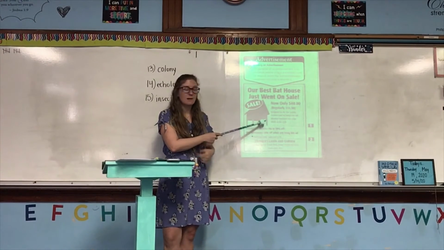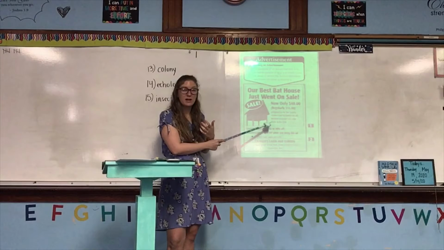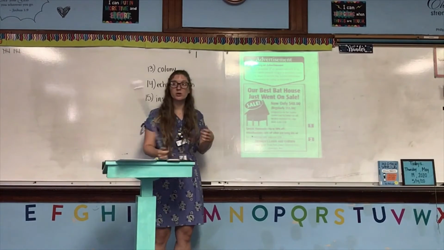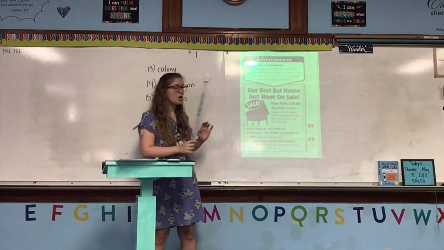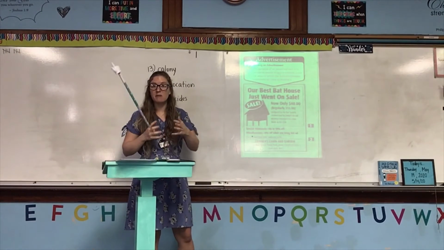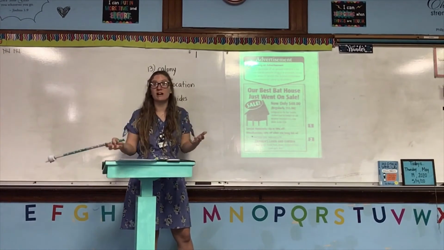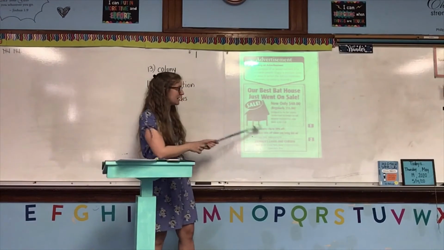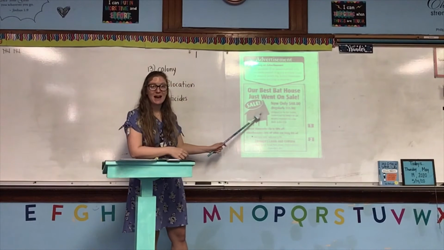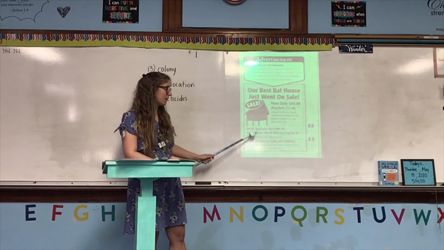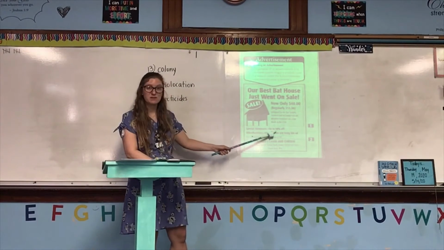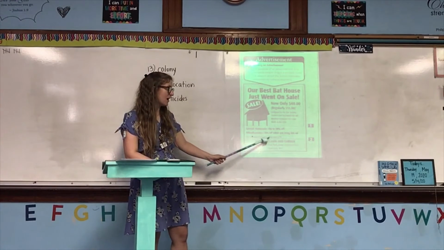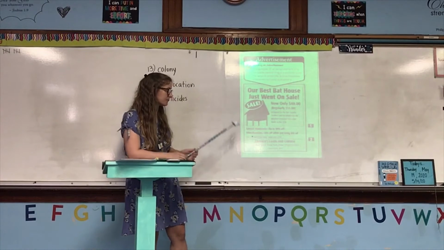Weather-resistant red cedar, that means you can put it outside and you don't have to worry about the weather ruining it. And made in the USA, which would persuade a lot of people to buy this product over something that was made cheaply or quickly or somewhere else. We also see that even though the main thing it's trying to advertise is its bat house, it's also telling us, hey, you can also get hammocks up to 50% off, and you can get wheelbarrows for 10% off when you bring this ad.